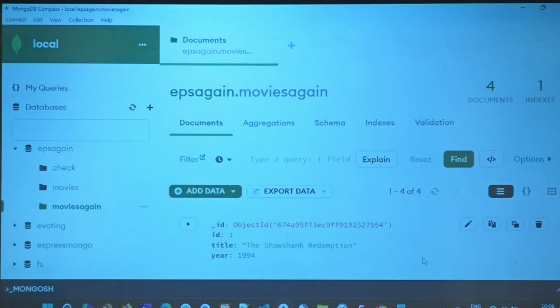Now Compass, this tool has evolved so much over the years. There's so much to learn from it. Please put some time, whenever you get a chance, take a course and see how MongoDB Compass works, okay? This is free. Like I said, aggregation, schema, indices and all, these are things you'll have to learn a little later. It's a separate course by itself.